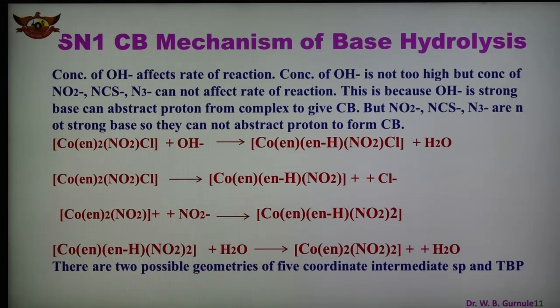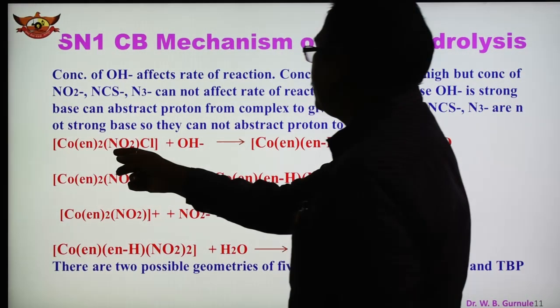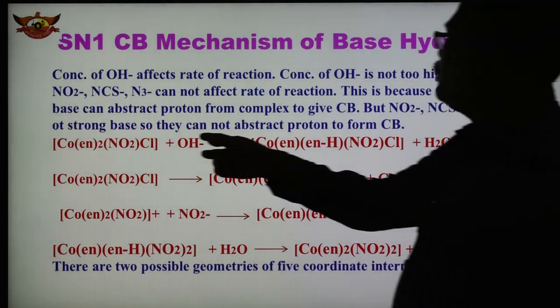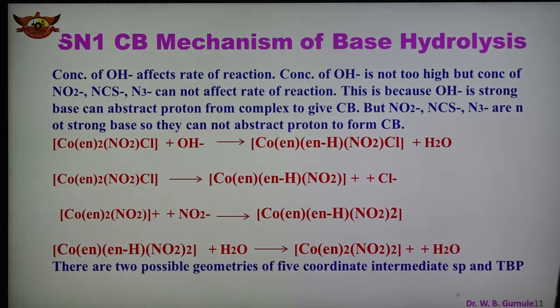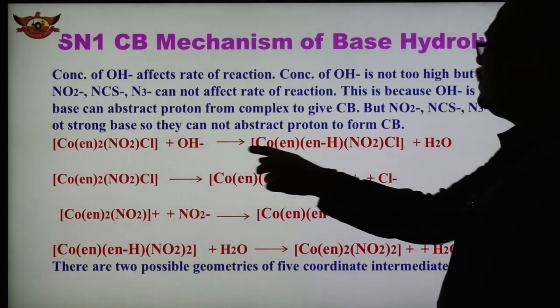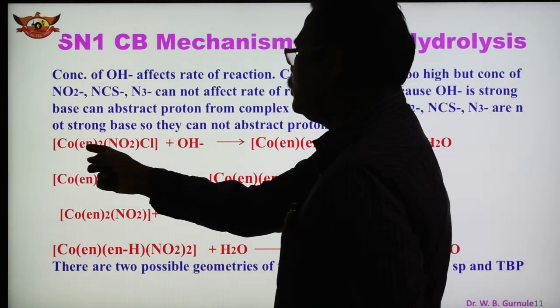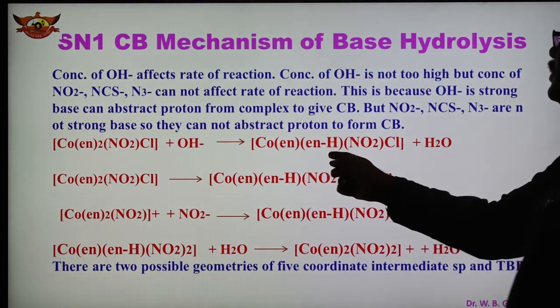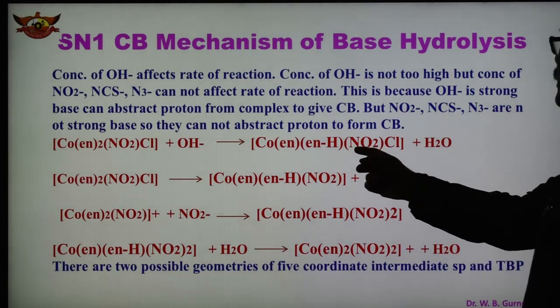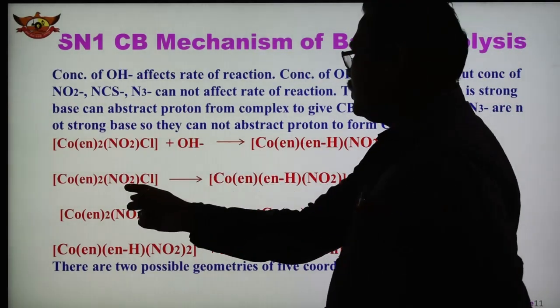So here is shown the mechanism of the CB, and different types of reactions have been shown. So this is the complex, and now in presence of OH, what is now here? This OH abstracts an H from this, forming water, and we get this type of complex. So here are two en ligands, so here is now en and NH. They abstract a proton from the water, and so we get this type of complex ion, and this is taken here now.